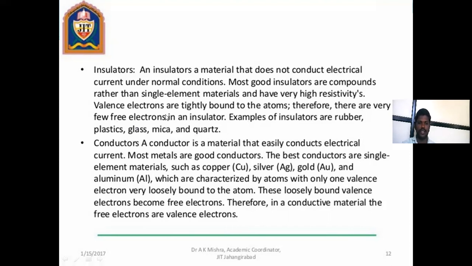These are the insulators. And a conductor is a material that easily conducts electric current. Most metals are good conductors. The best conductors are single-element materials such as copper, silver, gold, and aluminum, which are characterized by atoms with only one valence electron loosely bound to the atom. These loosely bound electrons become free electrons. They are the outermost electrons. Therefore, in a conductive material, the free electrons are called valence electrons.